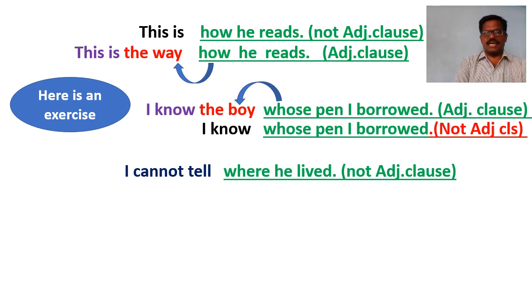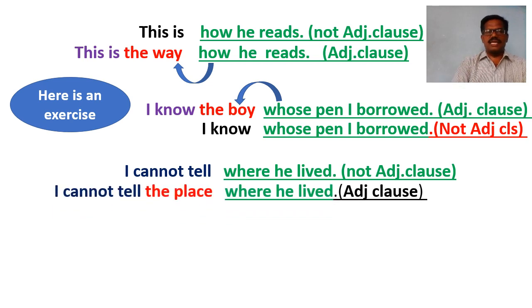Here in this sentence, I cannot tell where he lived. The subordinate clause is where he lived, which has started with a relative adverb, that is where, but it has no antecedent before it. So it cannot be called an adjective clause. Whereas in this sentence, where he lived will be an adjective clause because it has an antecedent before it in the form of a noun phrase, that is place, that goes before it. So it describes the noun phrase, that is the place. So this clause here, where he lived, will be the adjective clause.